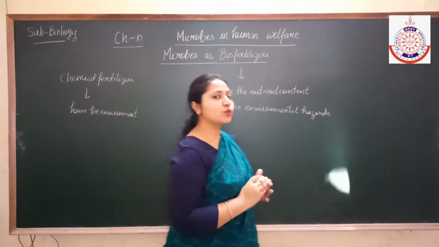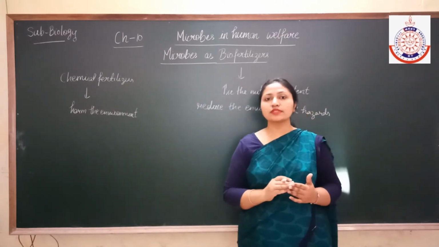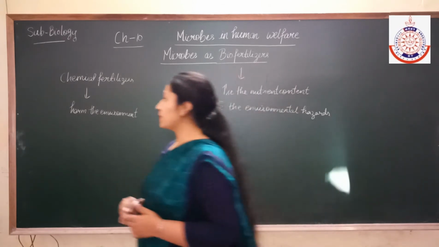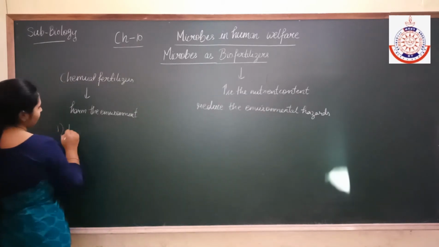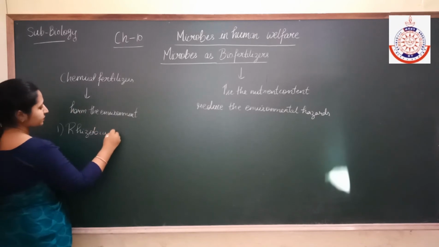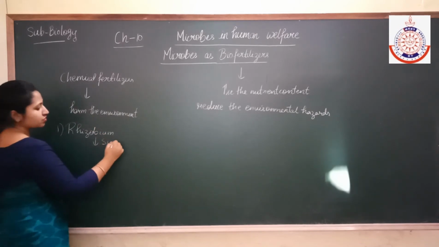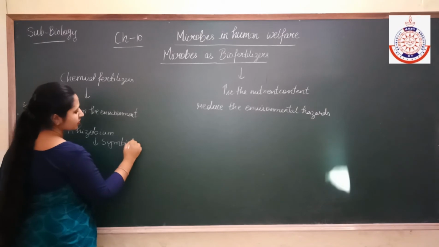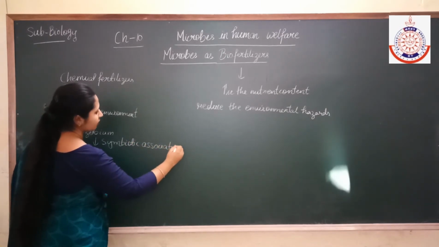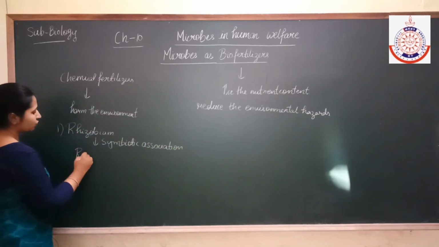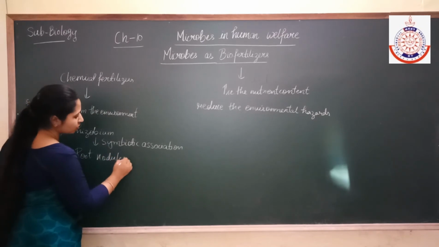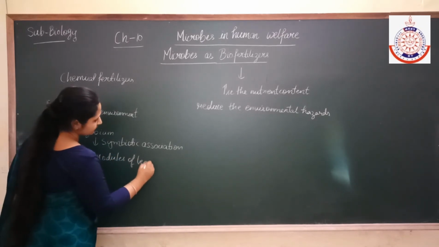Now we will explain this with some examples. First is Rhizobium bacteria. It shows symbiotic association with the root nodules of leguminous plants.